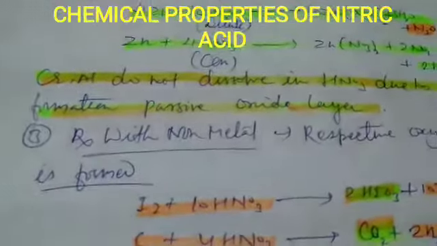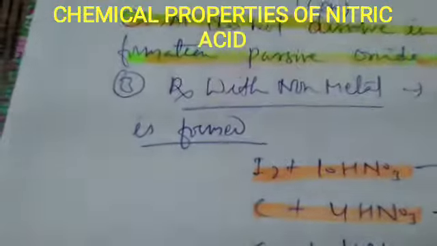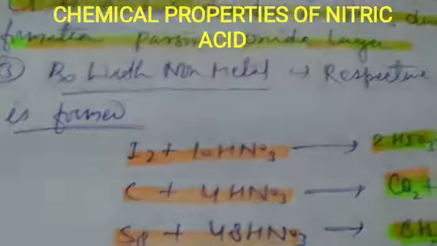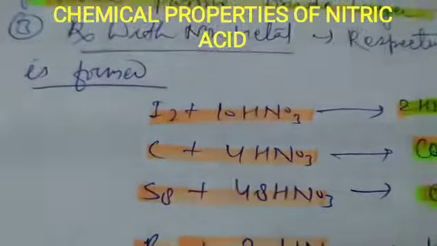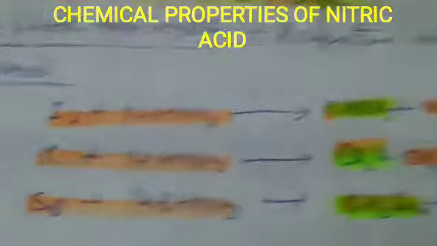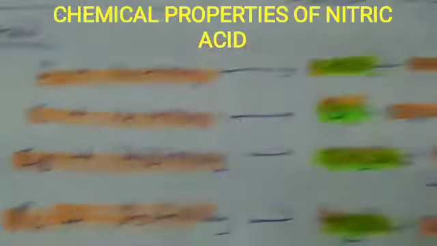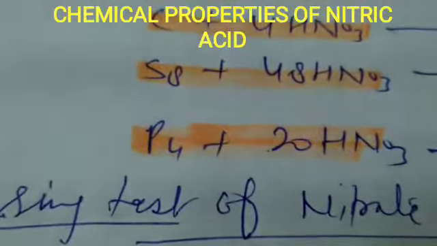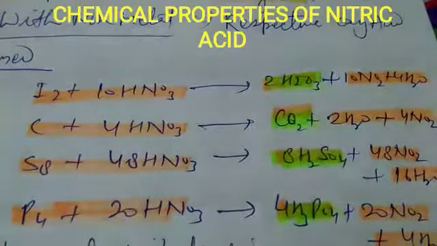Now the third reaction, with non-metals. The respective oxy acid is formed. If you are taking iodine and treating it with nitric acid, you will have iodic acid. If you are treating it with carbon, then you will have carbonic acid. If you are treating it with sulfur, you will have sulfuric acid, and if you are treating phosphorus with nitric acid, you will have phosphoric acid. So if we are treating a non-metal with nitric acid, we will have the respective oxy acid.